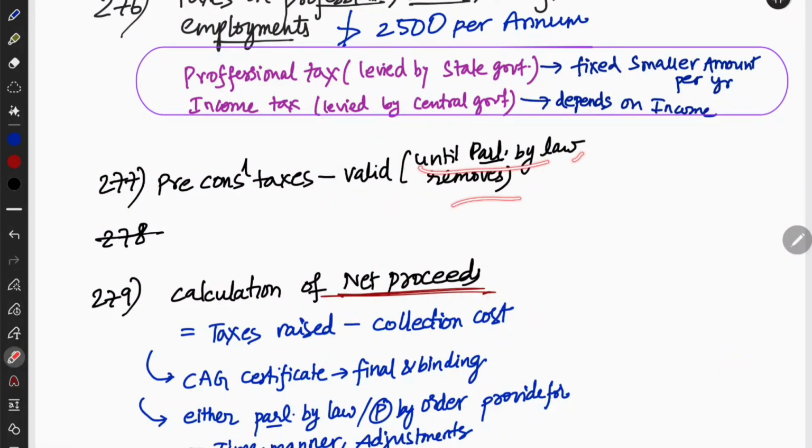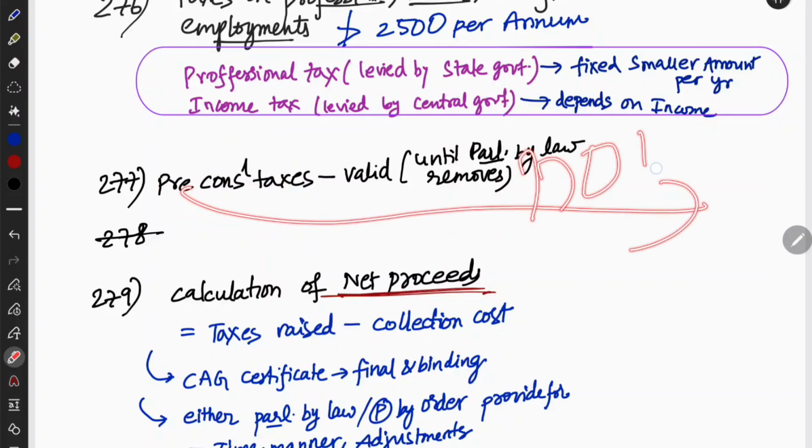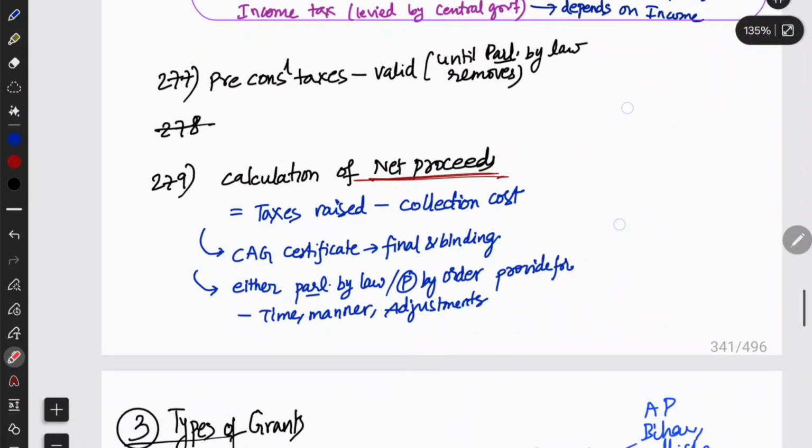Pre-constitutional taxes are valid until Parliament by law removes them. Okay, only if Parliament by law removes them are pre-constitutional taxes no longer valid. But currently, if there are any taxes that existed before the Constitution, they are even now valid. That is what the Constitution said. And 278, I think it is again repealed. And then we are going to 279.